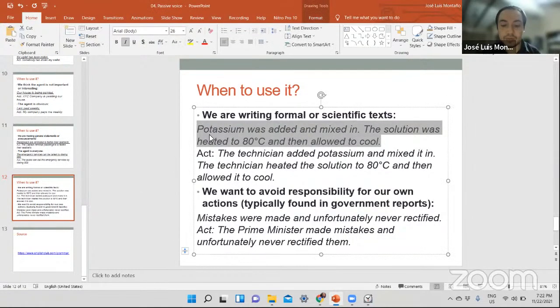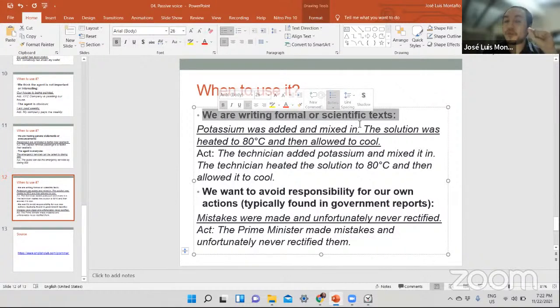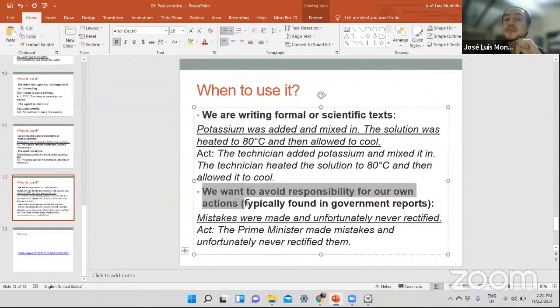So the instruction is going to be the following, please. Sorry, this is not the one. Go to the file and write two, all right? Only two examples following these two situations, please. David, Jose, and Fabiana. The first situation, you are writing formally and with scientific text. And the second situation, you want to avoid responsibility for something. In both cases, you use passive voice with a specific context. All right, let's do it, please. We check that one, and with that, we're going to finish today's class.